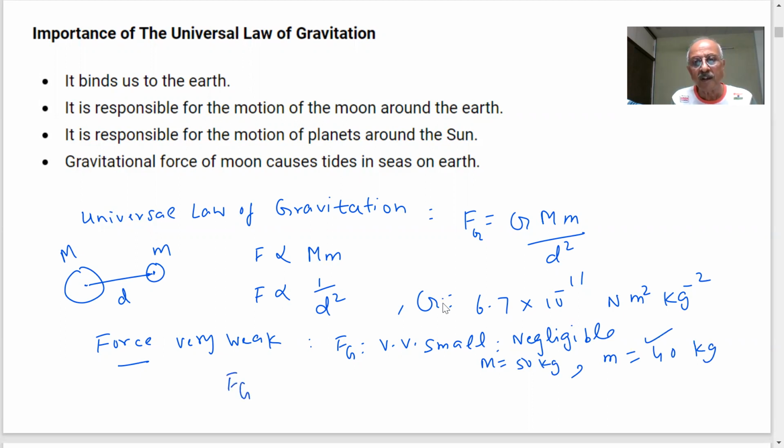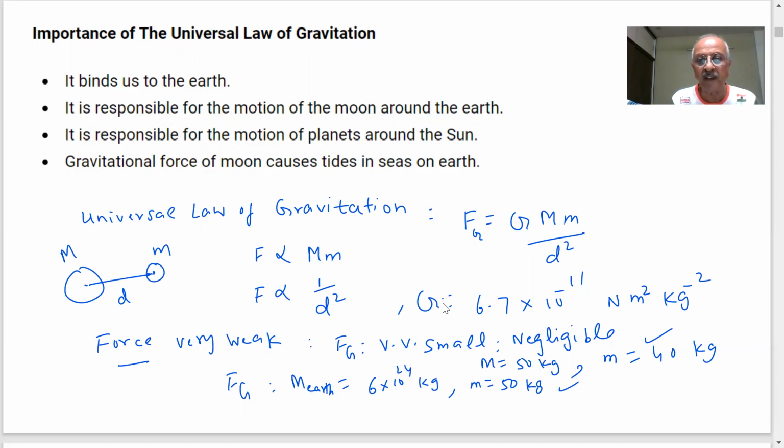But if we take the mass of the Earth, what is the mass of the Earth? The mass of the Earth was taken to be how much? 6 into 10 power 24 kg. And if you are having a mass of 50 kg, now this force will be quite significant.